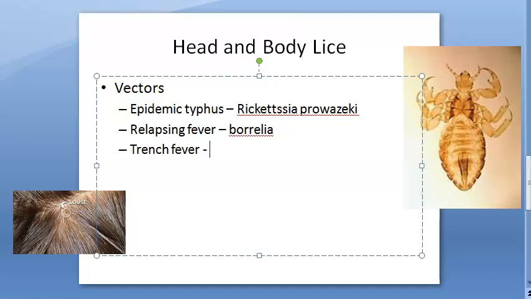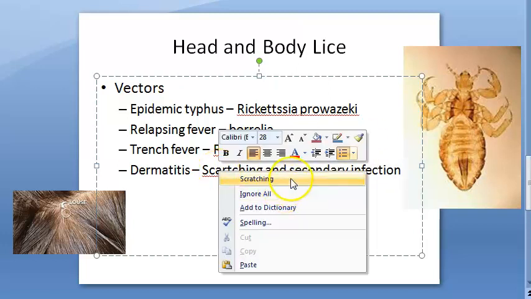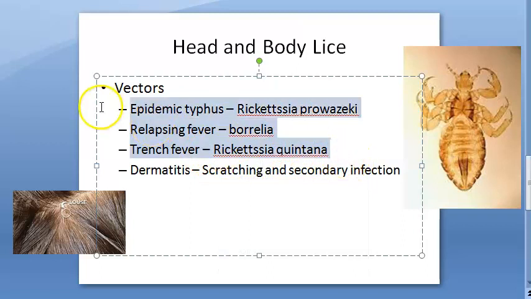So trench fever is by Rickettsia again, Rickettsia quintana, okay. Then dermatitis because of scratching and secondary infection. Okay. So these things are not good news. Now you have understood that these can spread some diseases like epidemic typhus, relapsing fever, trench fever. Okay. So now how will you control these?